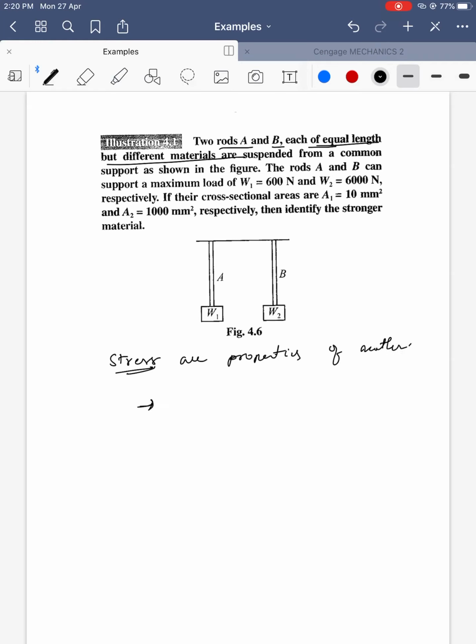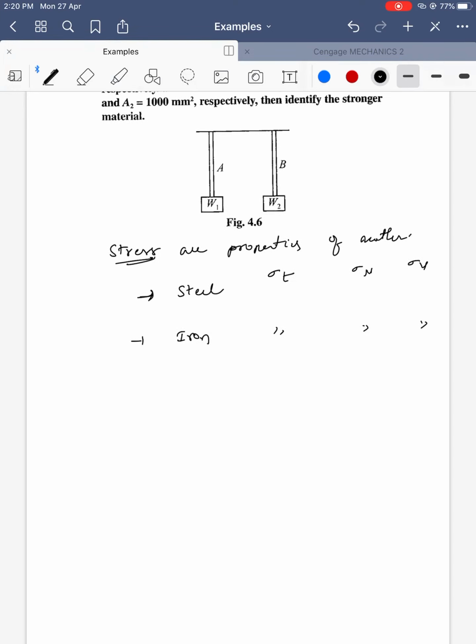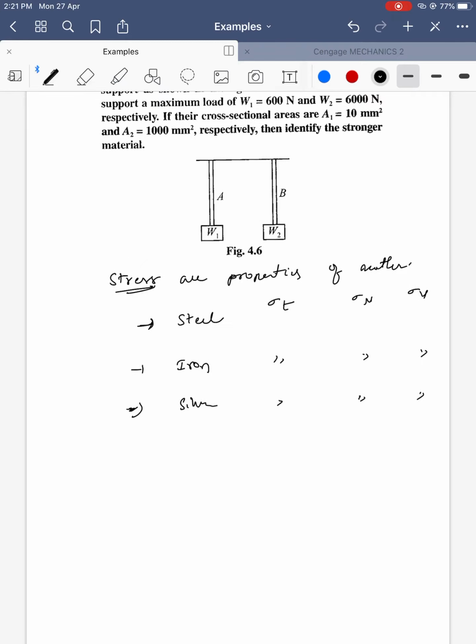Steel has different tangential stress and normal stress and volume stress, and iron has different tangential, normal and volume. Even if you take gold, iron or silver, everything has different tangential, normal and volumetric strains.